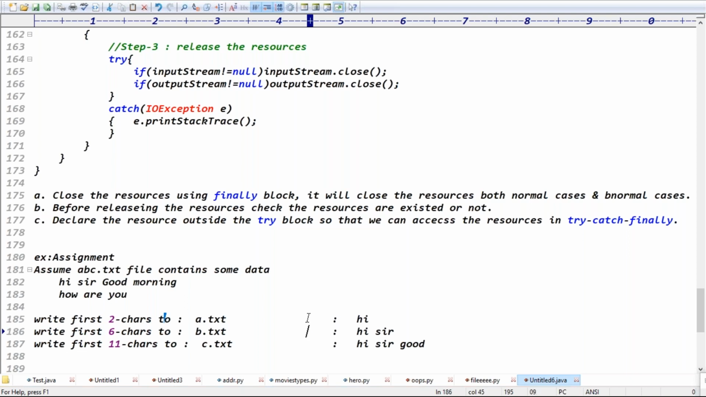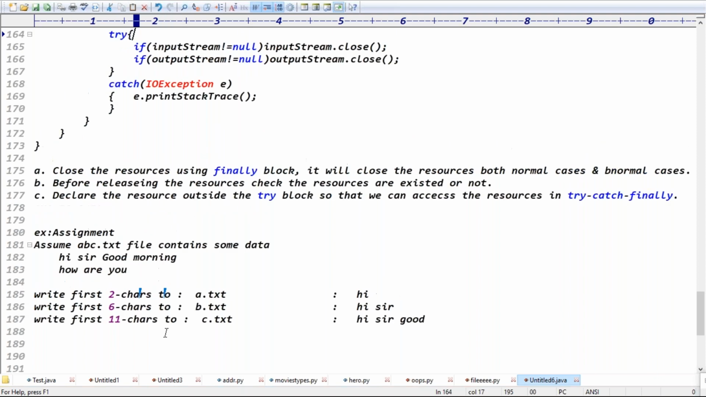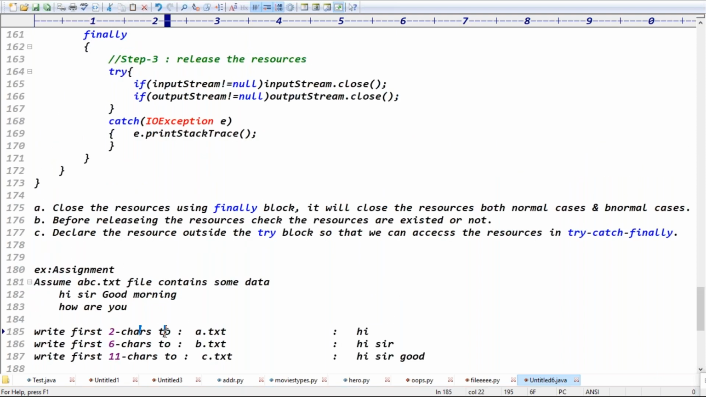Because I think you got the clarity, right? After reading the first two characters, where is the control? Second location. After reading the 6 characters, where is the control? Sixth location. Then again, we have to move the control to the first location to read the 11 characters, right? Are we clear now? In this example, read the 2 characters, then move the control to the first location. Read the 6 characters, write to b.txt, move the control to the first location. Next, read the 11 characters, write to the c.txt file, right?